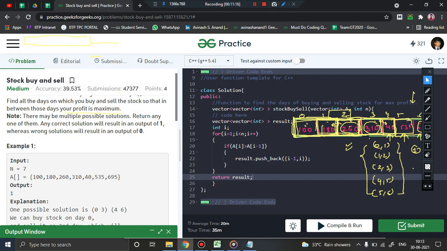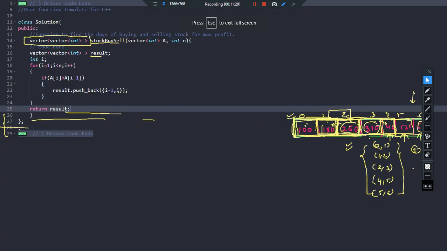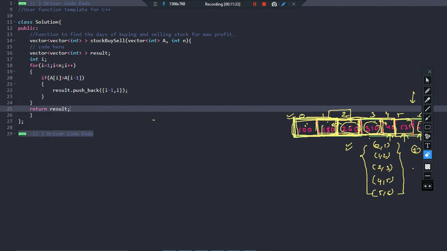So this is one of the solutions to be smart, right? Because in that interval this will give you a correct answer, because whatever they have mentioned in the statement, we are following that only. And they said that there may be multiple solutions, return any one of them. So basically this can be a possible solution. Fine. What is the next approach that we are going to discuss? The next approach will be, let me write the question again. So in the next approach what we are going to do is basically,